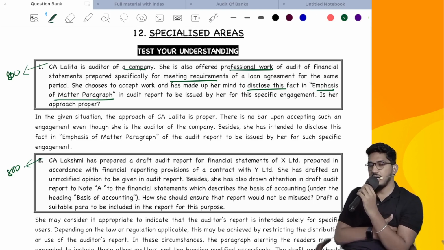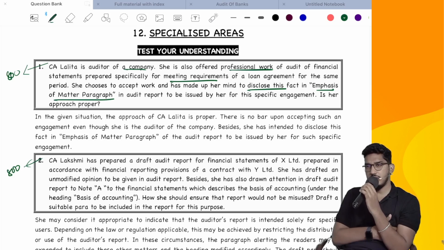Auditor accepted, and she chose to accept the work, and she wants to disclose that fact in the emphasis of matter paragraph. Is that proper? Yes, that's what we have seen in the reporting requirements also.